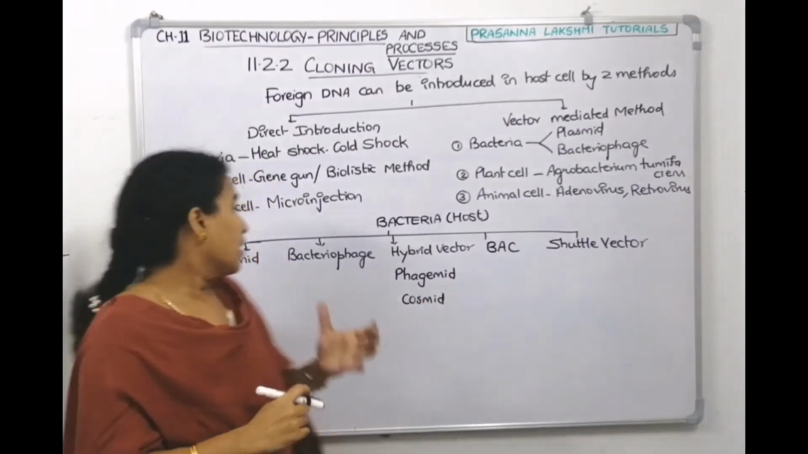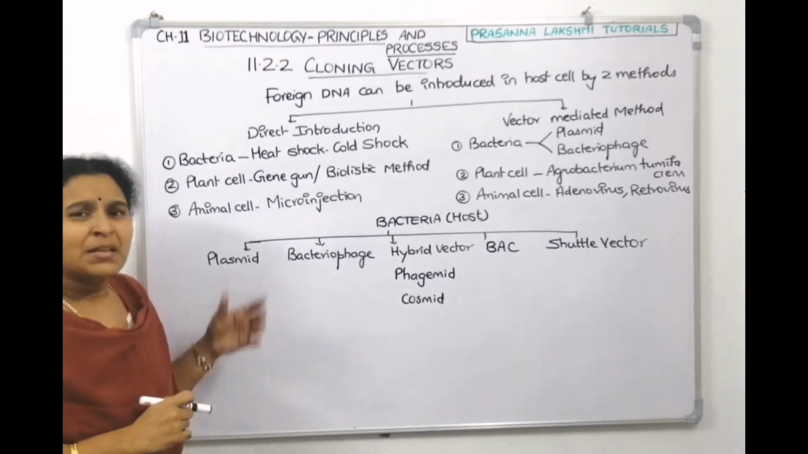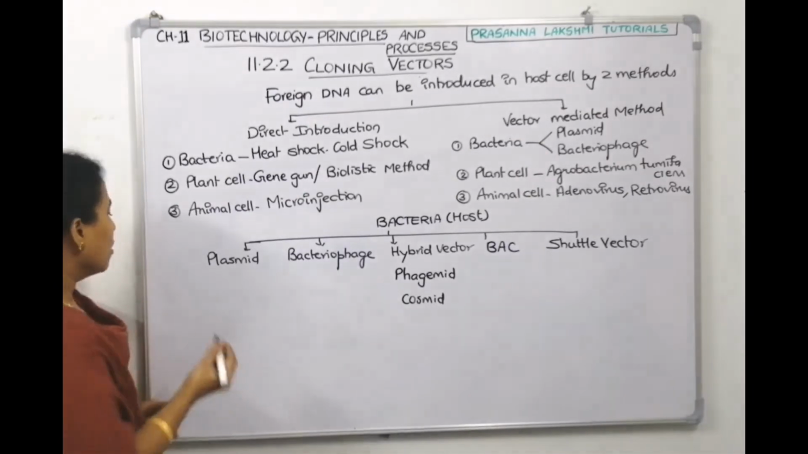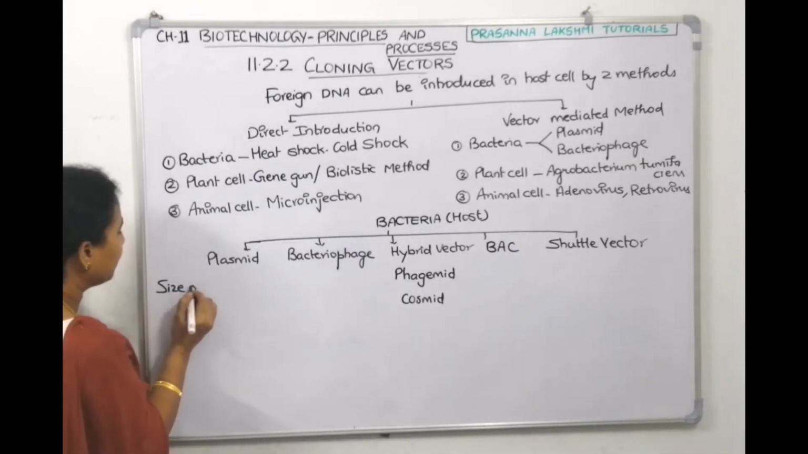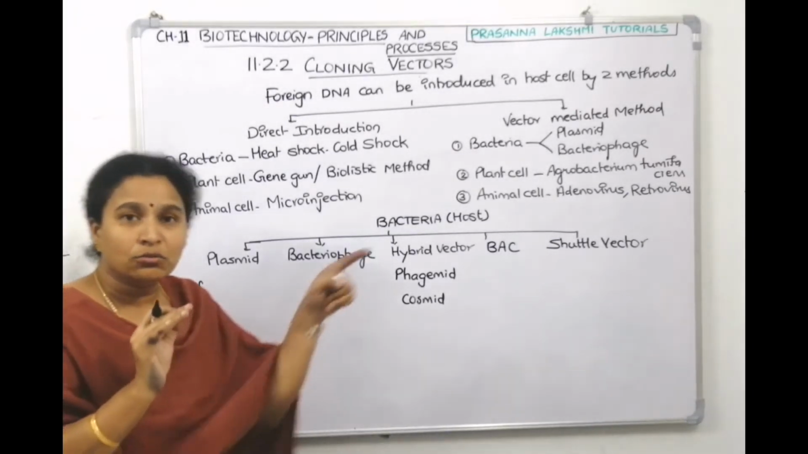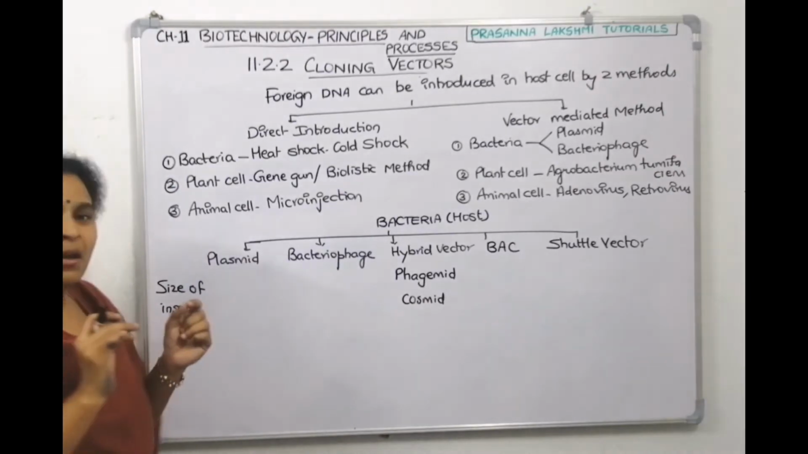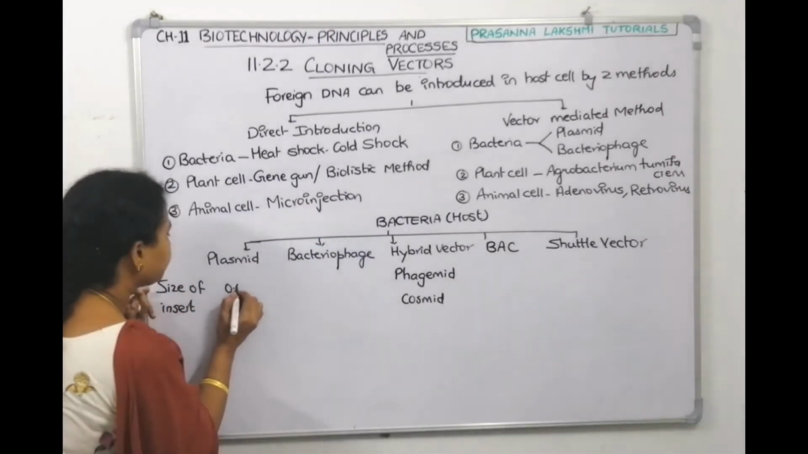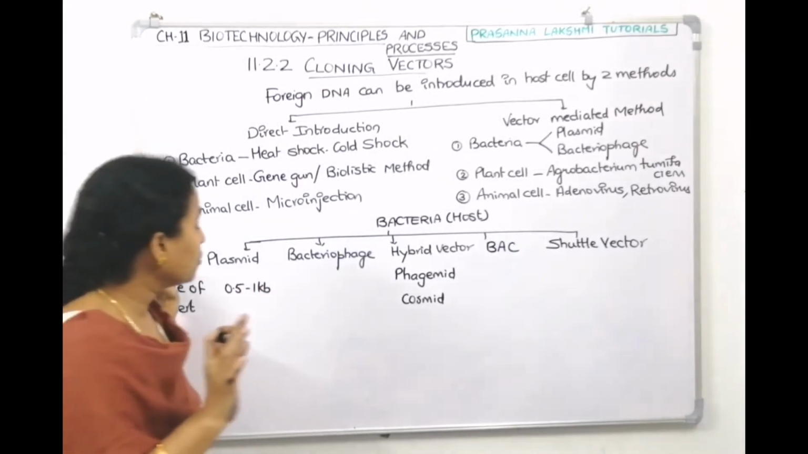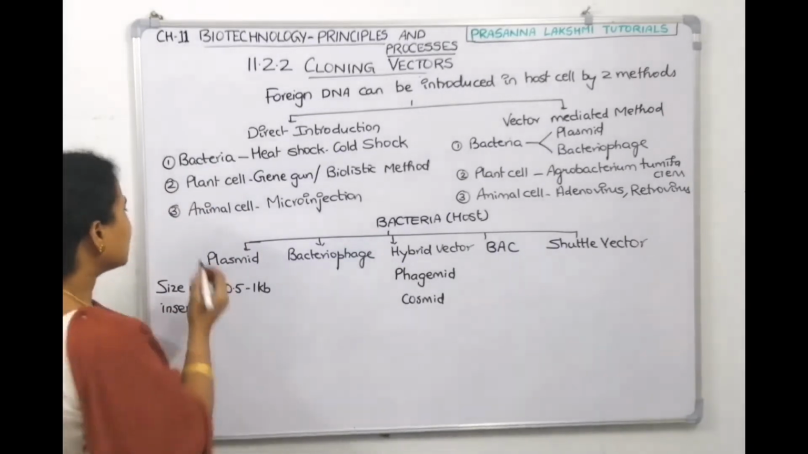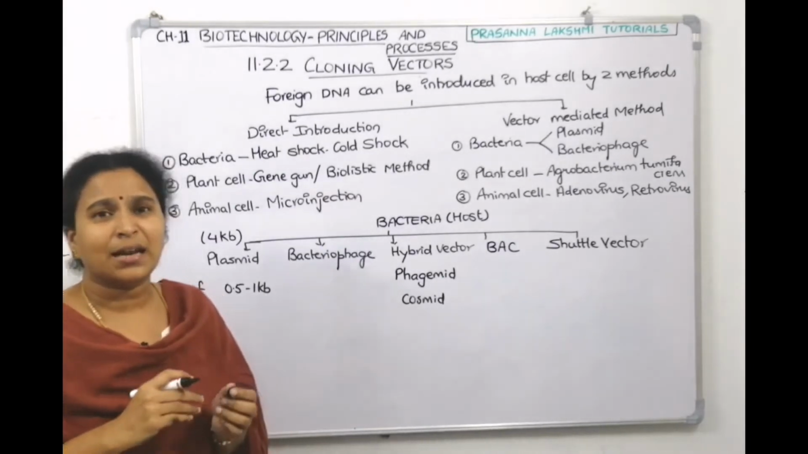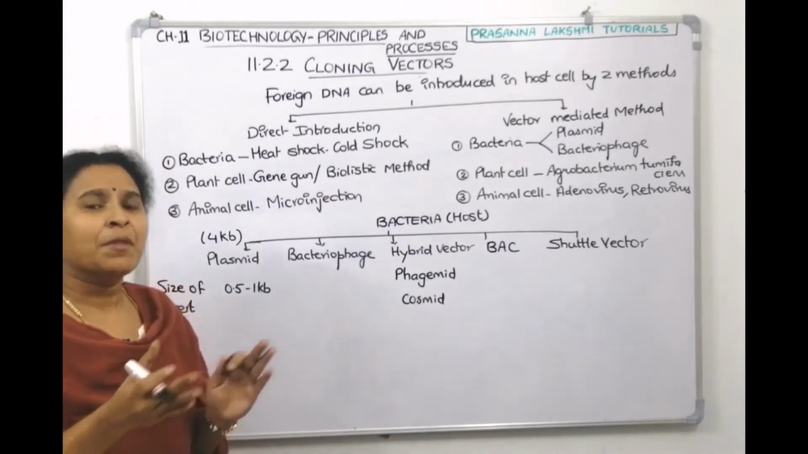Now, we will see that. A plasmid, if it acts as a vector, can carry a maximum insert size of 0.5 to 1 kilobase pairs of DNA only. What is the size of insert? How much DNA it can carry to the bacteria, that's called the size of insert. Only 0.5 to 1 kilobase pairs. That is very little, because the plasmid size itself is 4 kilobase pairs. So it cannot carry even half of its weight; it's carrying about a quarter of its weight.